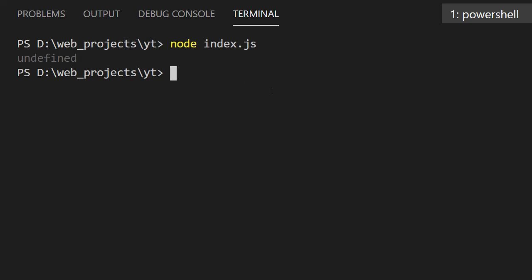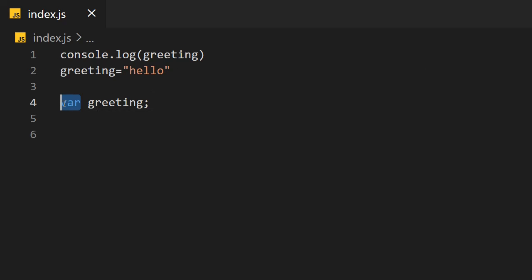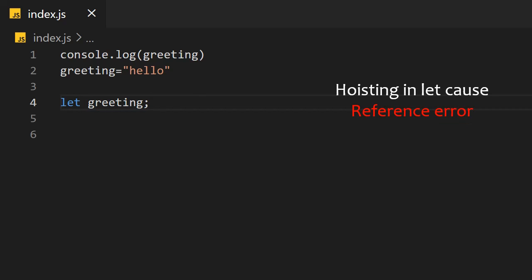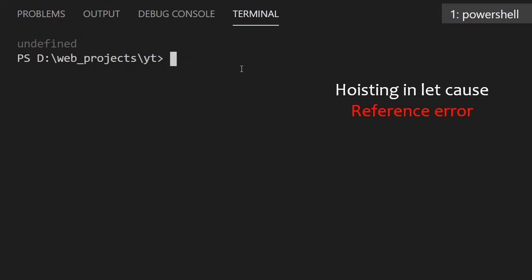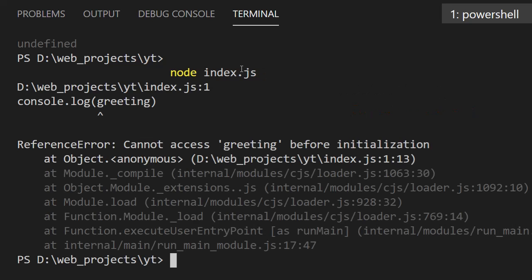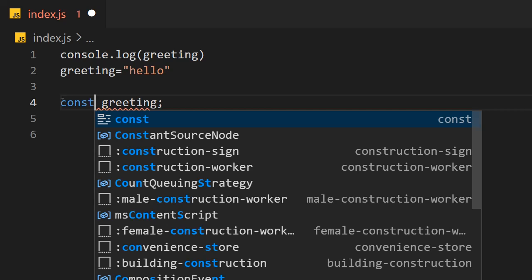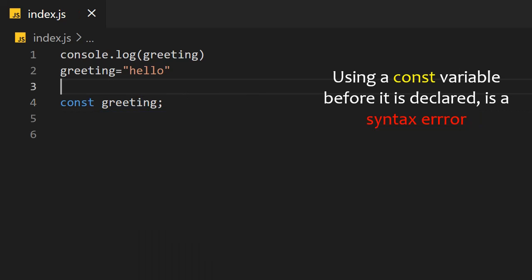But what about let? Let's try the same code using let. As we know, let is very strict. Hoisting in let causes a reference error. If we try to run this program, we will get a reference error: cannot access greeting before initialization. Let's try the same code using const. Hoisting const will result in a syntax error.